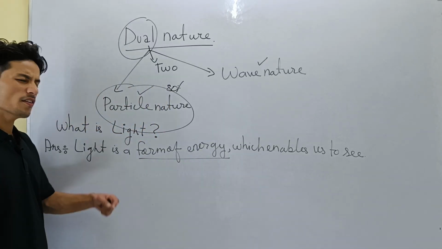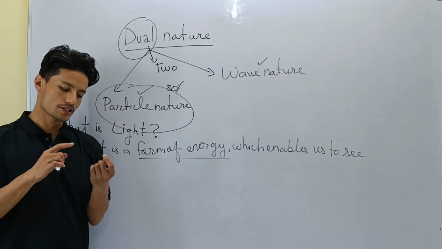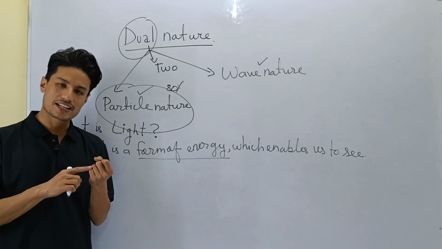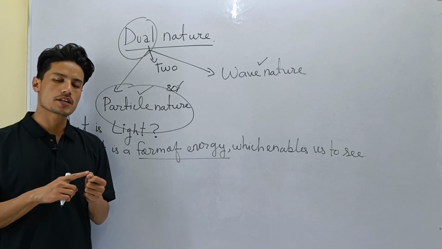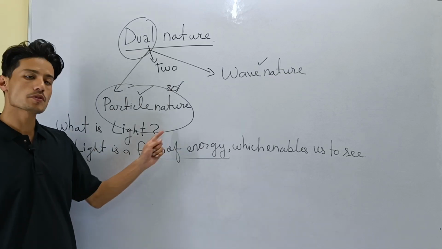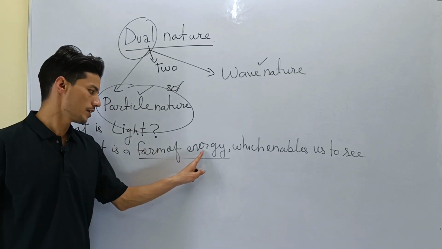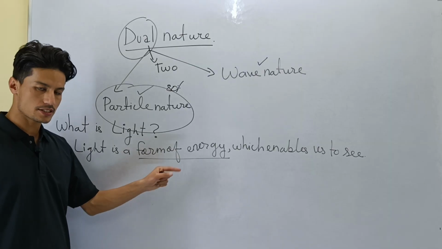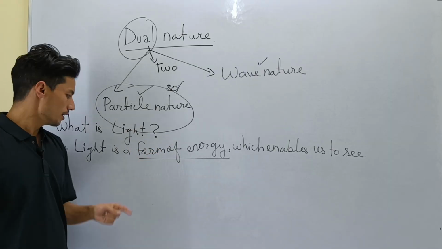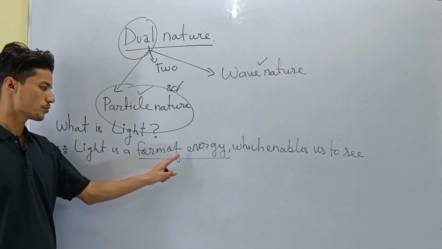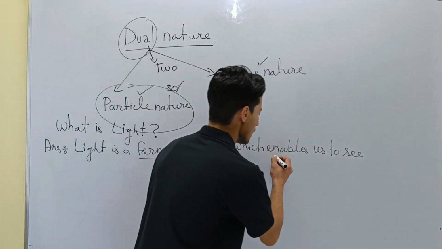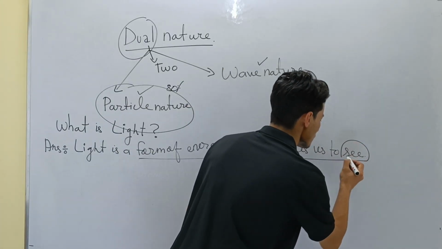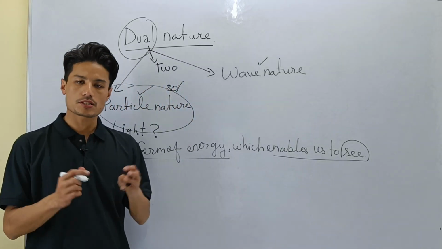Remember class that there are different forms of energy. We have got sound energy, heat energy, chemical energy, mechanical energy, potential energy, kinetic energy. There are different forms of energy in the world that we live. So light is one of them. Just like heat energy and sound energy, light is also one of the different forms of energy. So light is a form of energy which enables us to see.